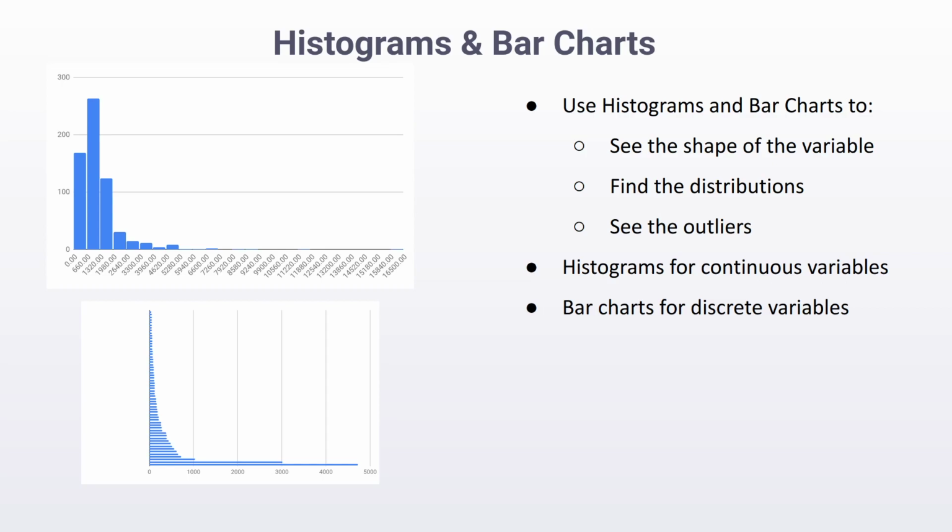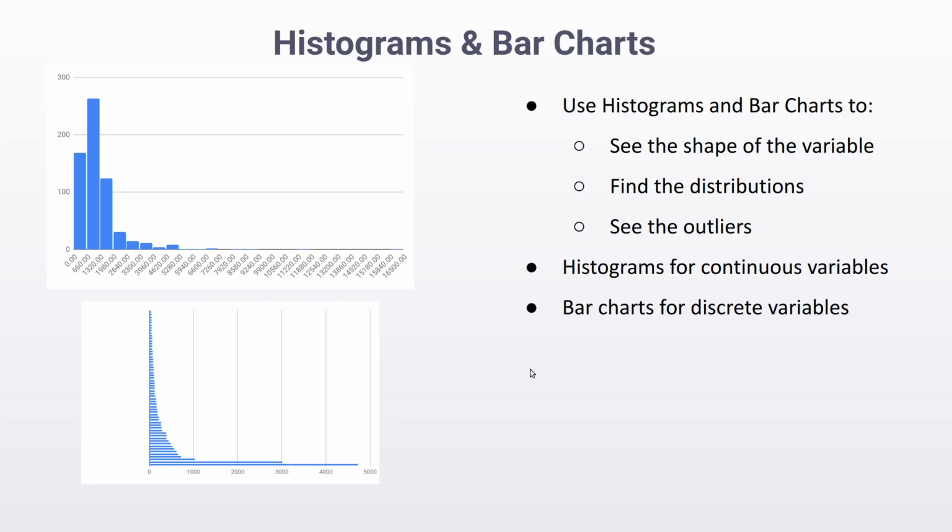For example, we can see from the histogram that there are a lot of values in the early part of the graph. But there are also some values, I'm not sure if it's completely visible, but since the histogram stretched up to this point, we can be sure that there are also some values which are very few in number, but they are there. And of course, we can see outliers. We can see that these are some of the outliers, or in this case, these are the outliers.